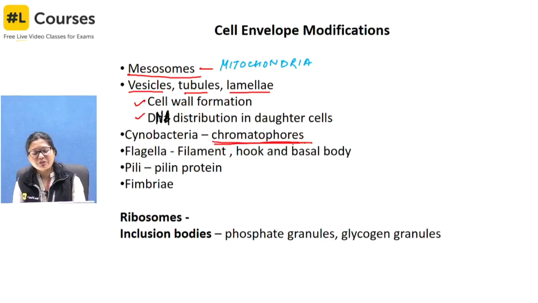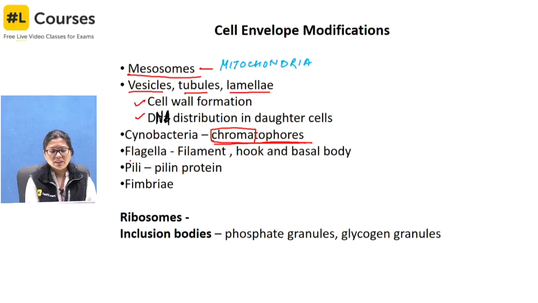So chromatophores, which I was talking about. Chromatophores are the structures in cyanobacteria which carry the pigment. Wherever the word chromato comes, that means it is related to the color of the particular organism or structure you are talking about. So this contains the pigments, chromatophores.